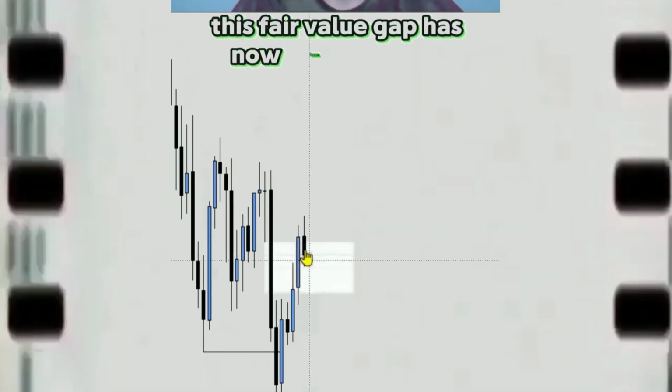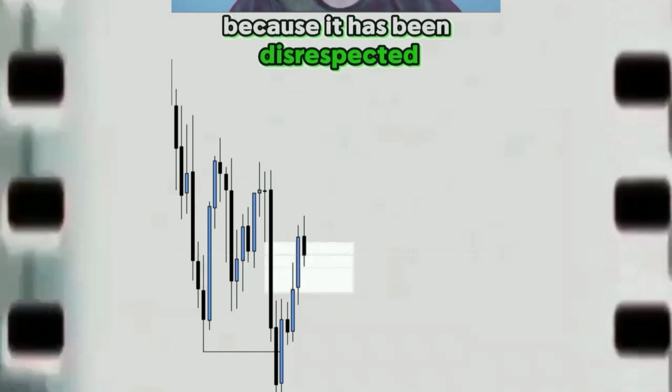Unlike most ICT traders, instead of looking for shorts from bearish fair value gaps, I only look to long from bearish fair value gaps. And the way I do that is I wait for them to be inversed and turned into inversion fair value gaps. So as you can see, this fair value gap has now been inversed because it has been disrespected and we have a candle close above it. So I will enter a long position. My stop loss will go if we get a candle close back below the fair value gap, and my take profit will simply go at buy side liquidity right here, which is over a 100-point move.